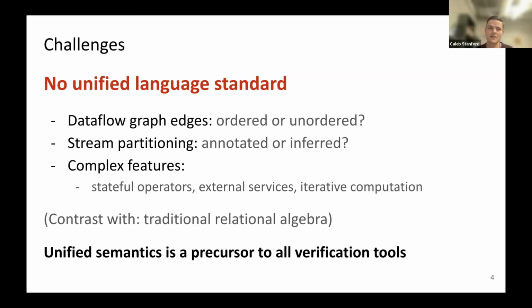For example, are graph edges in a dataflow graph ordered or unordered? Are streams partitioned in an explicit way by the user, or is the partitioning inferred? And then there's the question of how to support complex features that different systems have, such as stateful operators, external services, and iterative computation and cycles. So different systems make different choices here, and there's no standard that says, here's what a stream processing program is, and here's what it means to be correct.